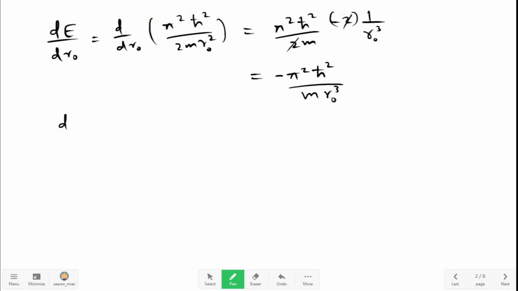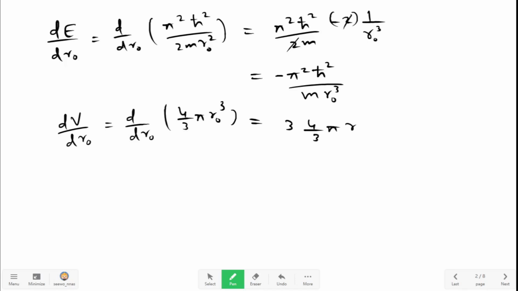This is equal to d by dr0 of the volume, which is 4 by 3 pi r0 cube, which is equal to 3 times 4 by 3 pi r0 squared, that is 4 pi r0 squared. Therefore, if we substitute these two things, this is equation 1, this is equation 2, if we put 1 and 2